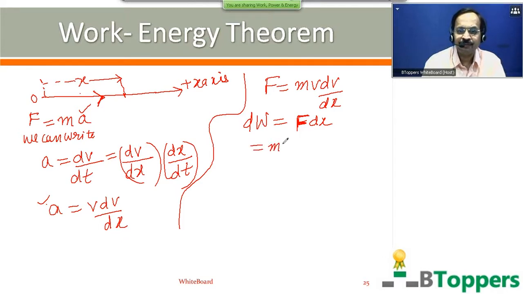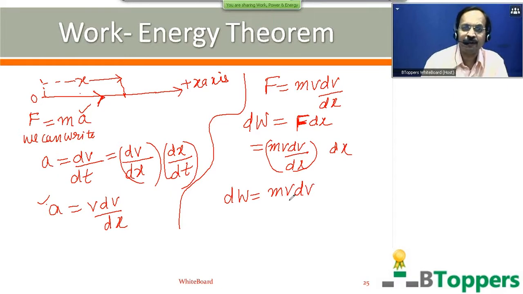So F can be written as mv into dv by dx into dx. So dW, the work done by the resultant force when the velocity changes by an infinitesimally small amount dv from v to v plus dv, is given by mv dv, where m is the mass of the body.